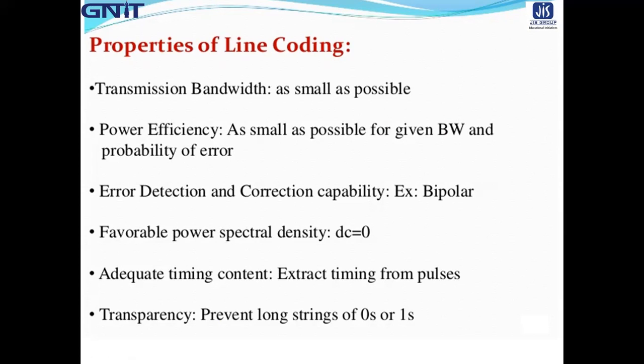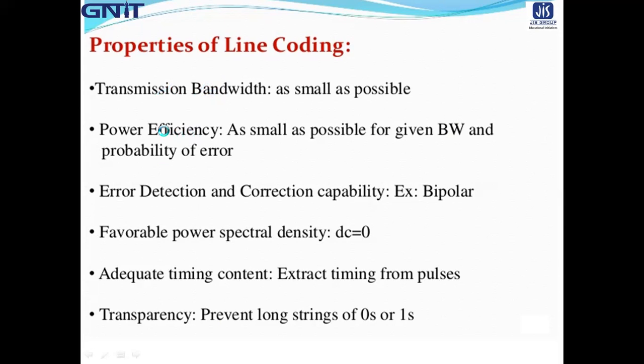So what are the properties? First property is the transmission bandwidth. For a line code, the transmission bandwidth must be as small as possible.